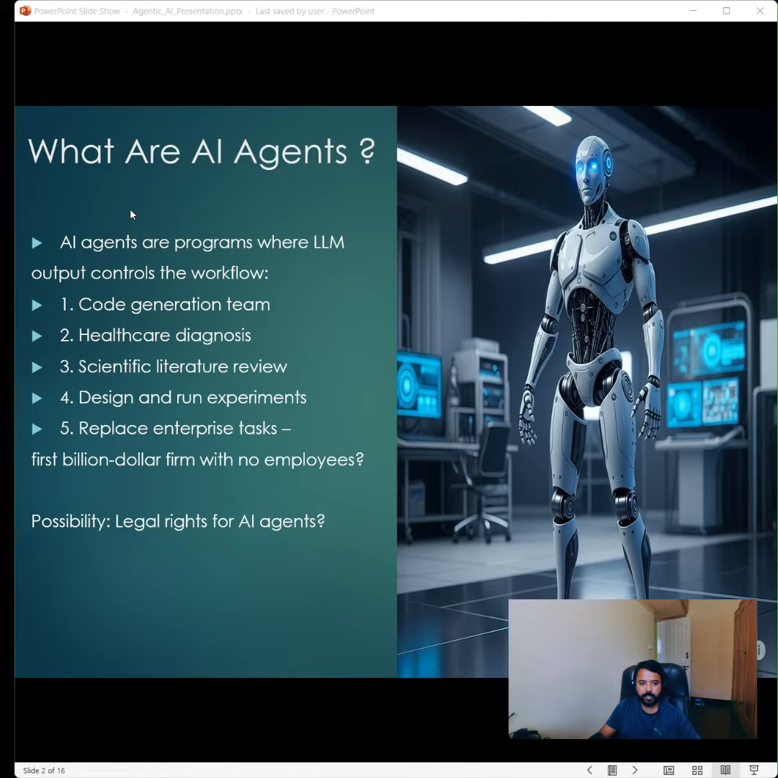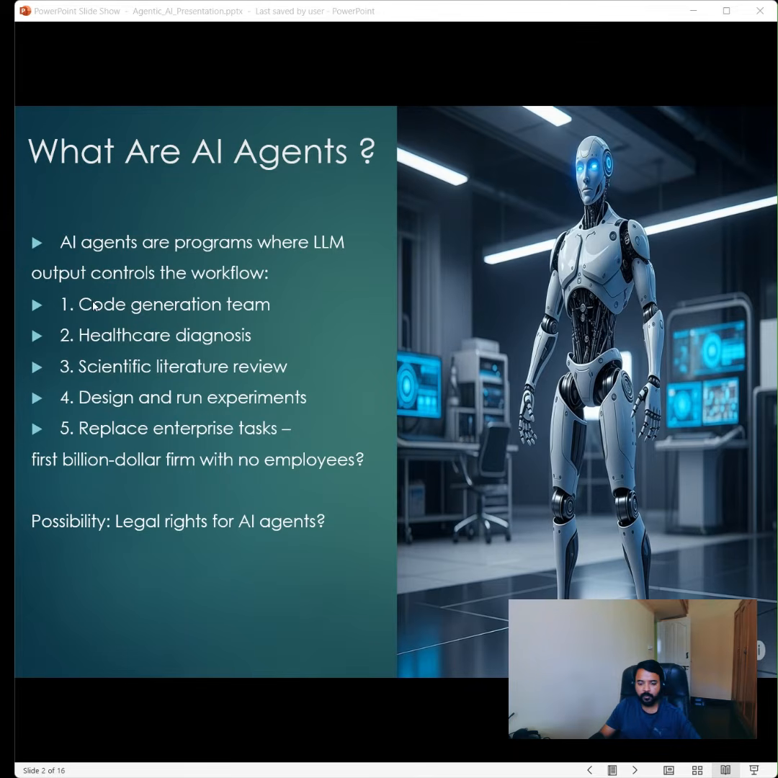So let's start with the fundamental question: what exactly defines an AI agent? At its core, an AI agent is a program where the output of a large language model, or LLM, directly controls the entire workflow. This is not just about the LLM generating text. It's about the LLM acting as the brain that decides what steps to take, what tools to use, and how to achieve a given objective. Think of it as the LLM having hands and feet, not just a mouth, not just a voice. So this capability opens up an incredible array of possibilities.